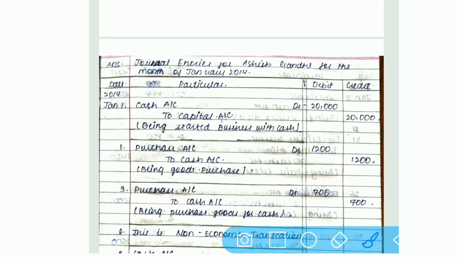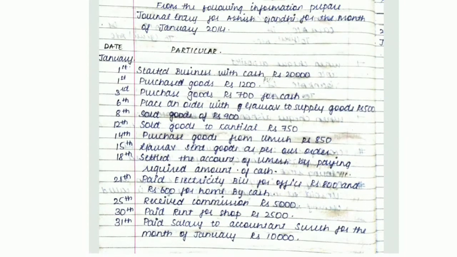Now, as per the rule, firstly mention the year 2014, then mention the month January 1st. As I said, your business started with cash. So what we have to write down over here? Cash account debit 20,000 to capital account credit 20,000. And as we have to write down narration also, so narration is also written over here, being started business with cash.